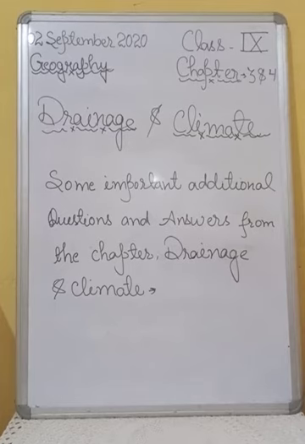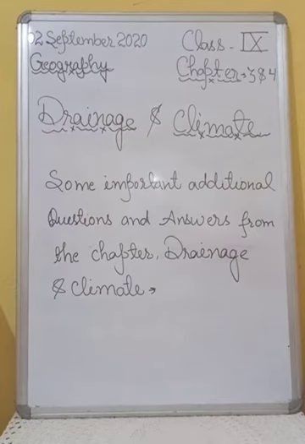Full stop. Question number 18 is, name the tributaries which join the Indus river in Kashmir. Answer number 18 is, the Zaskar, the Nubra, the Hunza and the Shyok are the tributaries which join the Indus river in Kashmir.